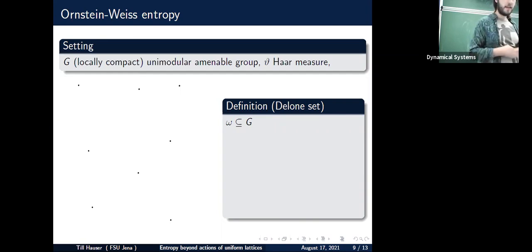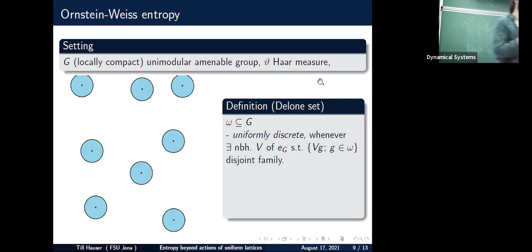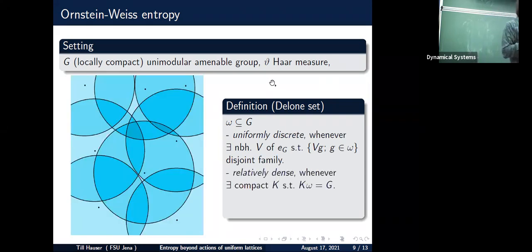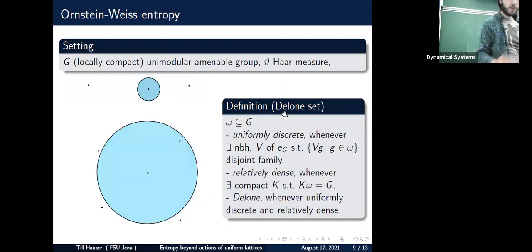So we will need another ingredient, which is given by the so-called Delone set. A Delone set is a discrete subset, which is even more than just discrete, it's uniformly discrete. We have an open neighborhood V of the unit, and shifting this to all the points of the discrete subset, we get a disjoint family. It is also relatively dense. We have a compact subset, and shifting this one around gives us a covering of the whole group. If it has both properties, then we call it a Delone set.